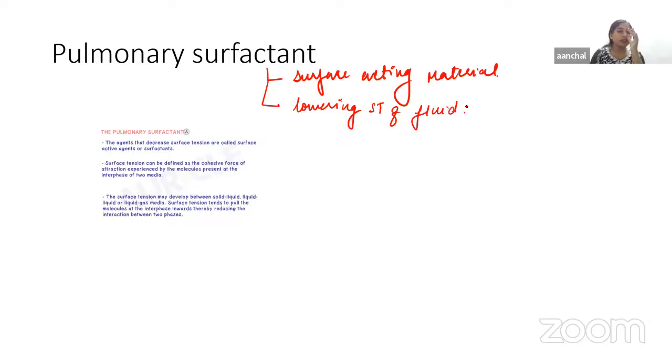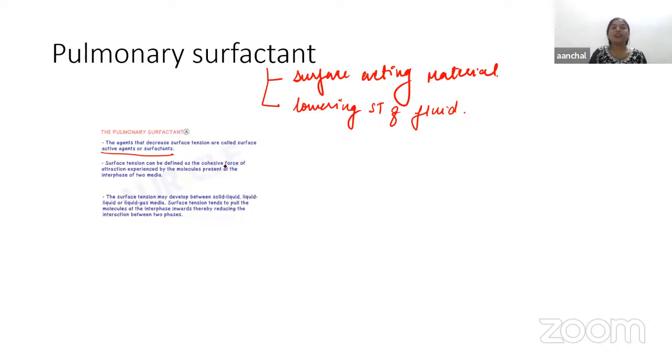Surfactant that lines the epithelium of alveoli in lungs is known as pulmonary surfactant, and it is also responsible for decreasing the surface tension. So an agent that decreases surface tension is known as a surface active agent or surfactant.